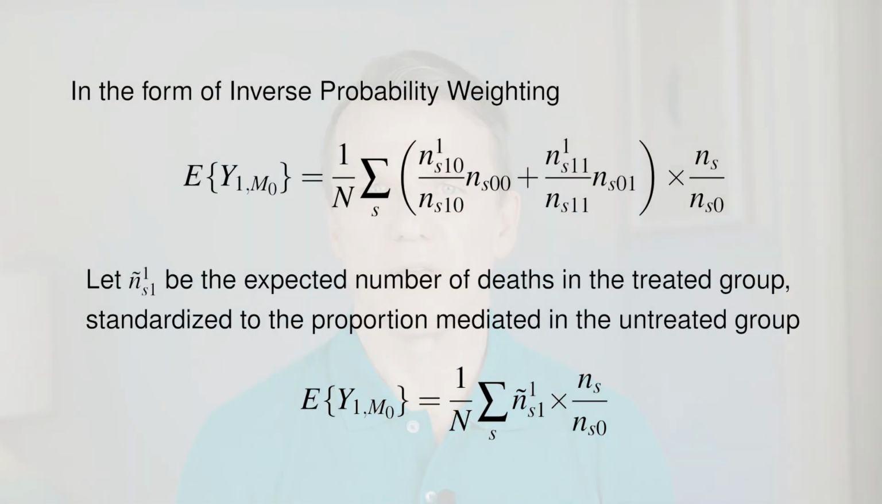To see the relationship to direct standardization, let's rearrange the formula. To make it look like an inverse probability weighting, we take the inverse of the untreated proportion outside of the brackets in each stratum. What's left in the brackets? It's the expected number of deaths in the treated group, which we standardize by the presence of the mediator in the untreated group. I use the word standardize in the epidemiological sense.